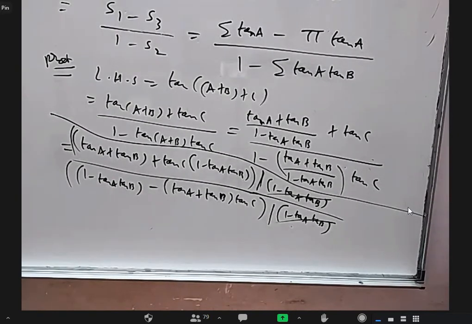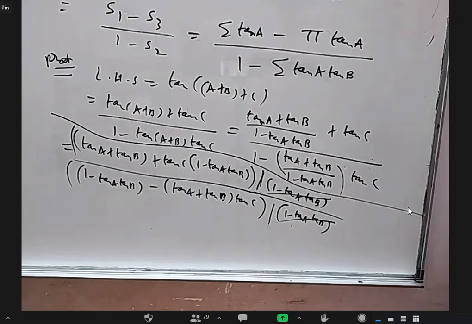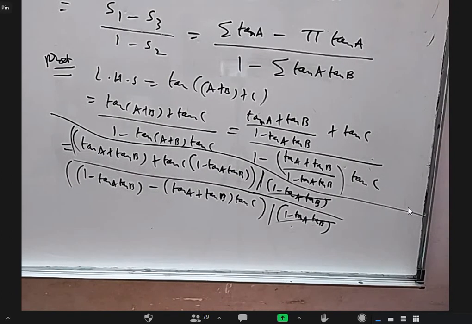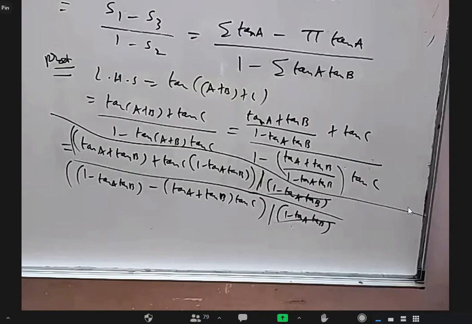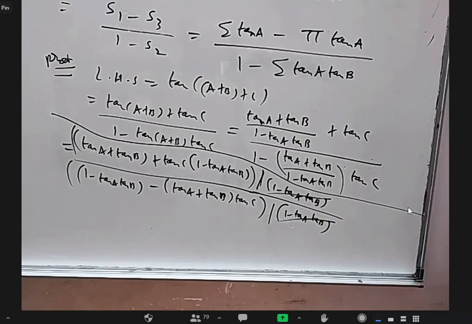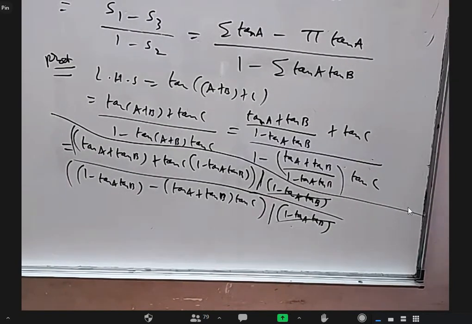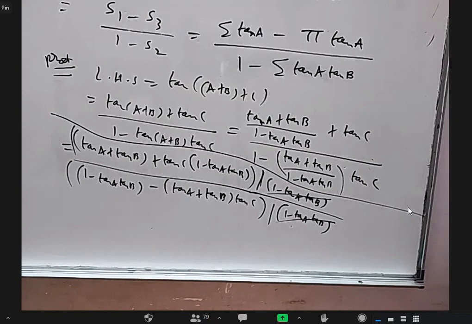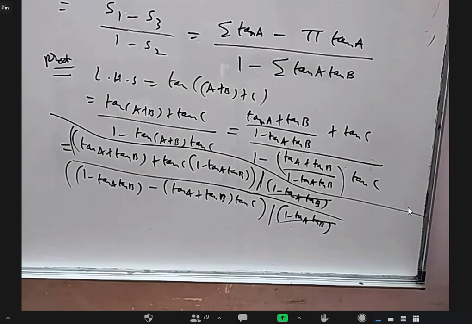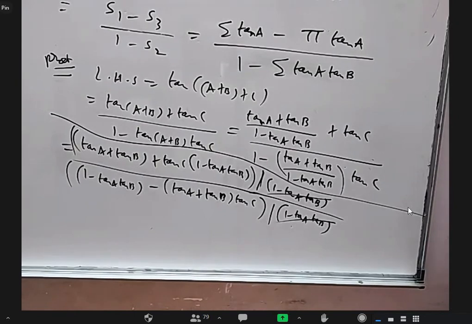Okay, next we will write the cot of A plus B plus C formula. After that, I also want to give an idea about 4 things, tan of A plus B plus C plus D, or 5 things and all, how to do it. Sir, in tan of A plus B plus C plus D, we can take A plus B as one part and C plus D as another part? Yes, yes. But we will not do all that. I'll just state the formula and there is another way to derive. I will give you some idea about it. Because let's say I want to do it for 10 things, tan of a1 plus a2 and so on up to a10, also there is a method.